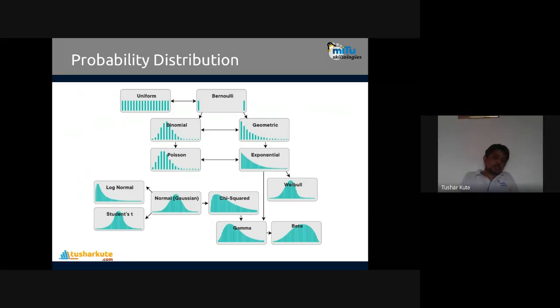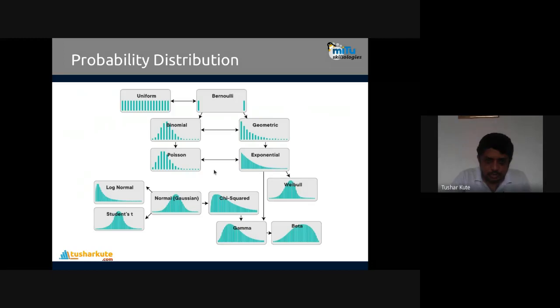And this data distribution will show you which kind of classifier is better suited for you. The example which I showed over here is considering the data is in normal distribution. That is what we call Gaussian distribution.